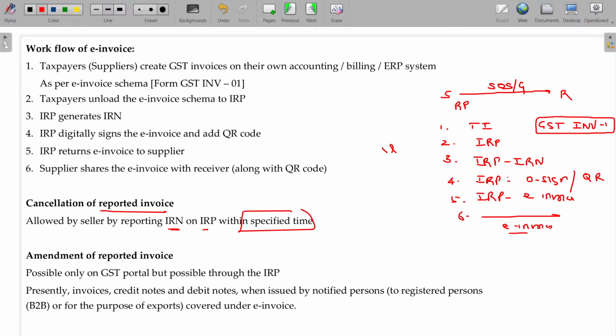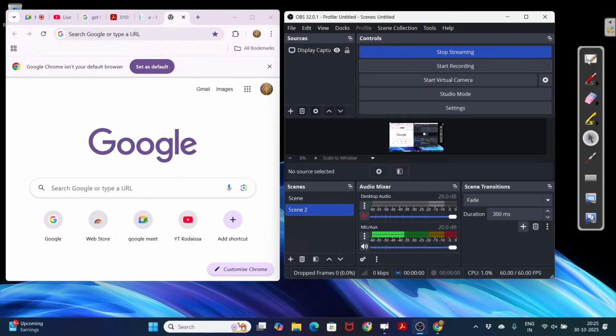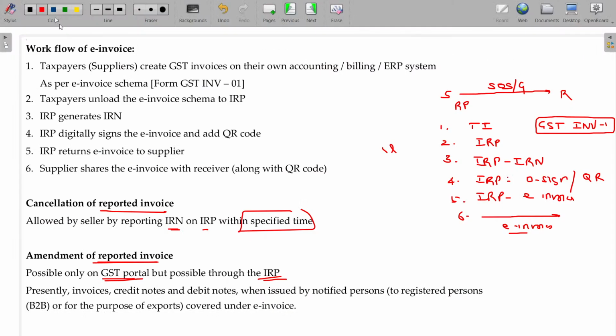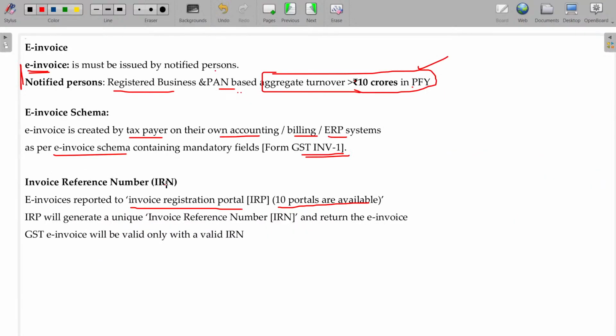Cancellation of reported invoice, of course you are allowed. You are allowed to amend this also. Amendment of reported invoice is possible only on the GST portal, but possible through the IRP. Okay, through the IRP only you can amend all these things. So, the invoice reference number: the e-invoice is reported to the invoice registration portal.